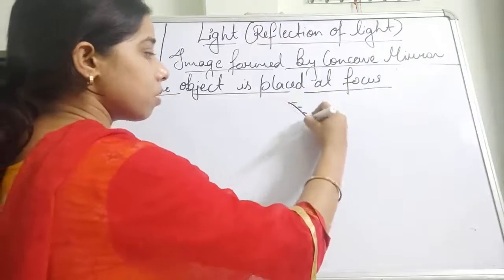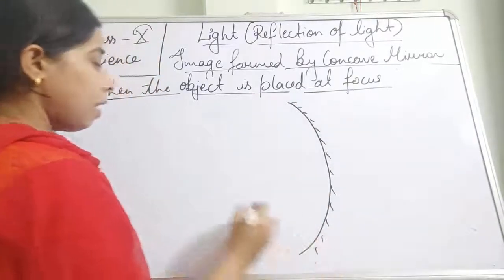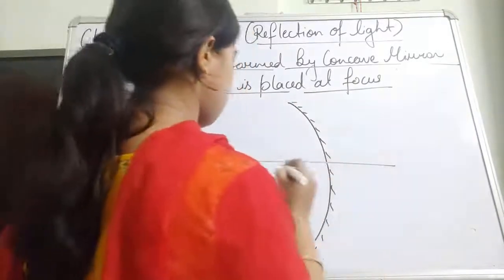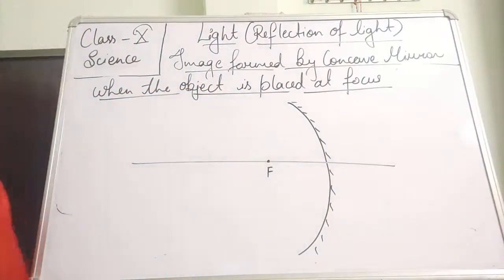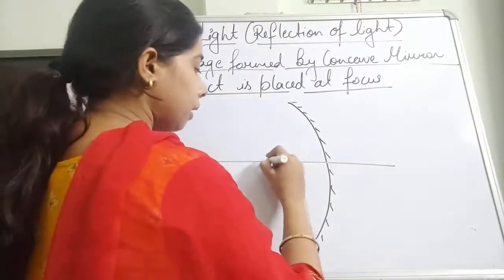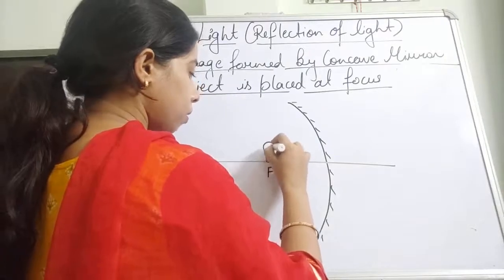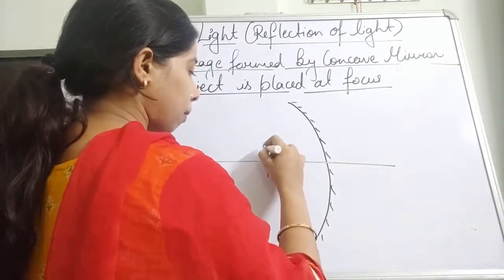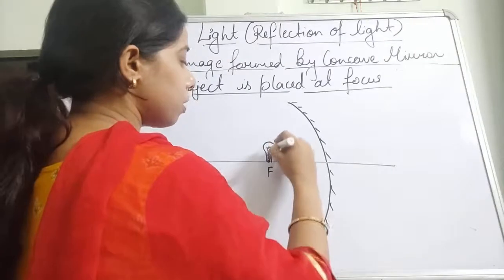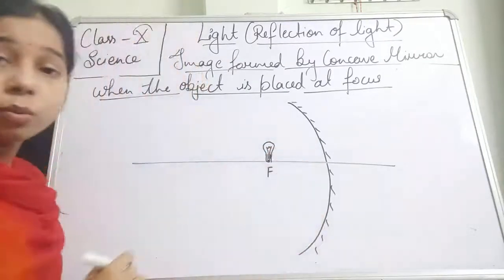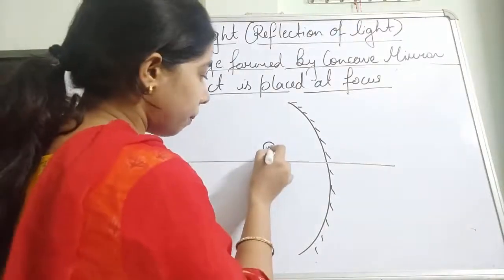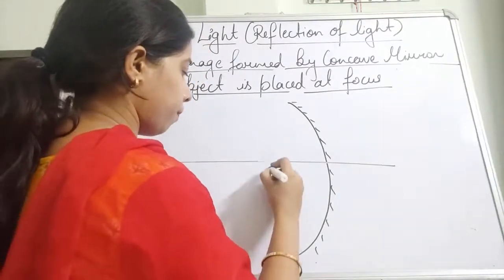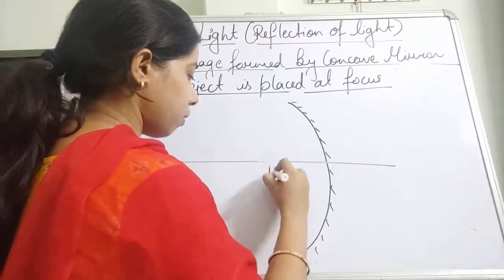So suppose this is the concave mirror and this is the principal focus. If we keep the bulb here, students, what will happen? This bulb will produce a lot of light, and it will be like this.